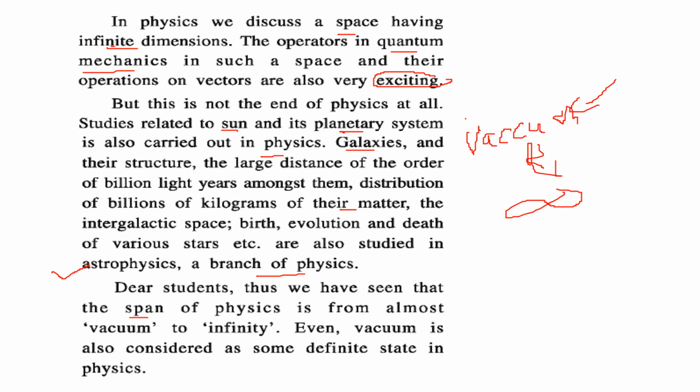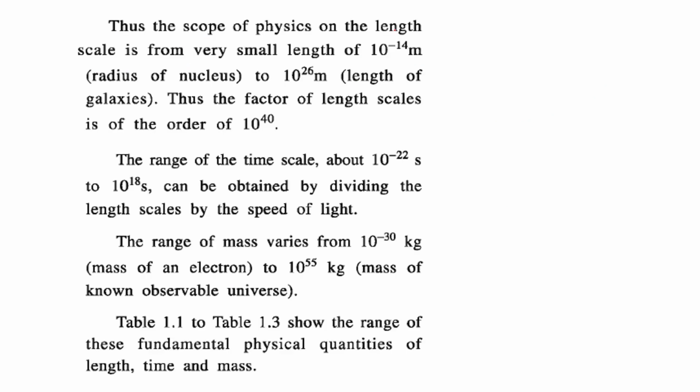So if something is not there, there is something then. The scope of physics on the length scale goes from a very, very small length of 10 to the power minus 14 meter, which is the radius of the nucleus, to 10 to the power 26 meter, which is the length of galaxies. So the length scales span a factor of the order of 10 to the power 40, and the range of time scale is about 10 to the power minus 22 second to 10 to the power 18 second, and this can be obtained by dividing the length scale by the speed of light, 3 times 10 to the power 8 meter per second. The range of mass varies from 10 to the power minus 30 kg, the very small mass of an electron, up to the mass of the known observable universe, which is 10 to the power 55 kg.